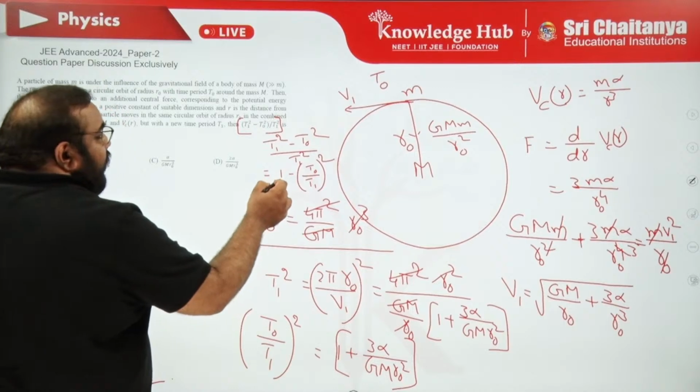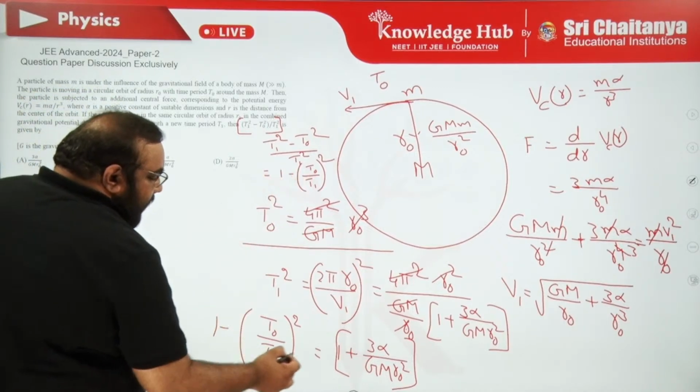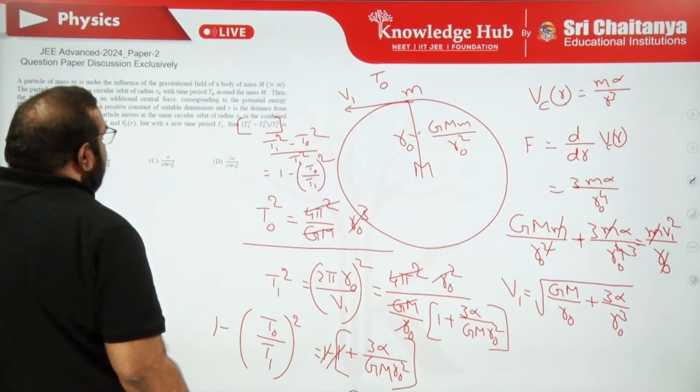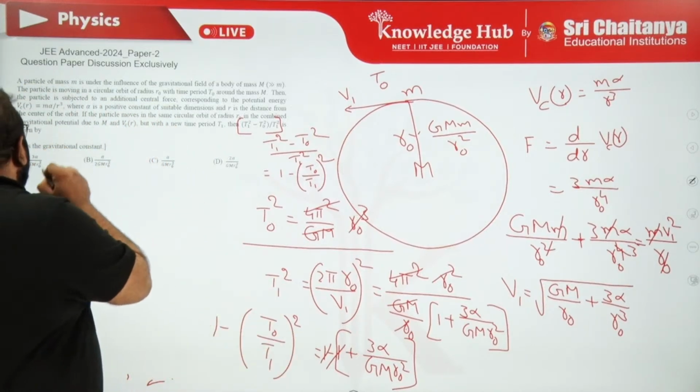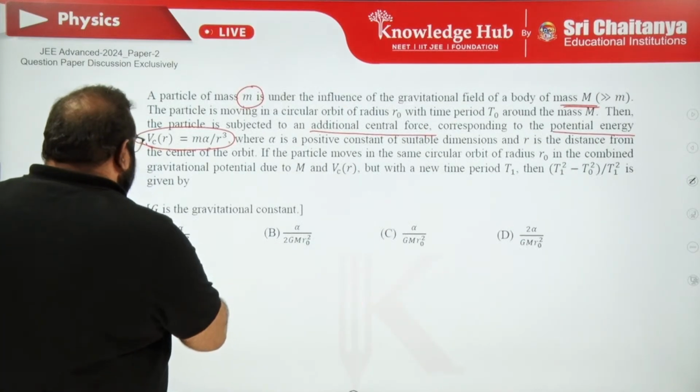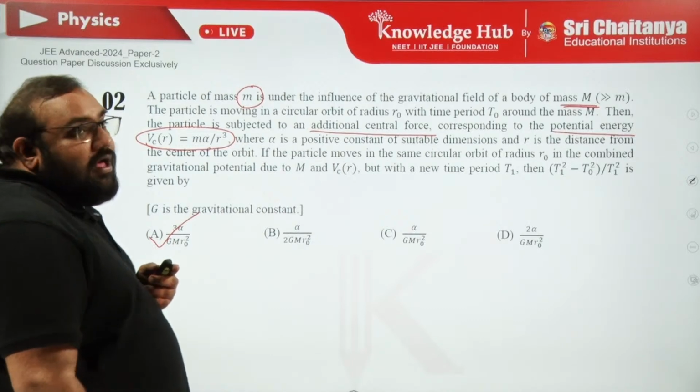But we want to calculate 1 minus this one. So 1 minus on both sides, then 1 gets cancelled. Finally the answer is 3 alpha upon Gm R0 square. Okay, so finally the answer is 3 alpha upon Gm R0 square.